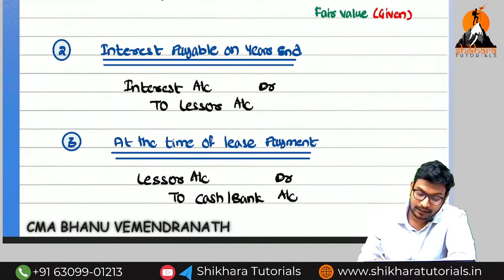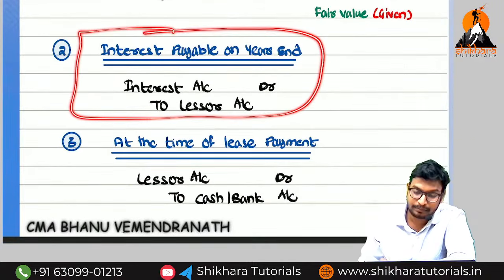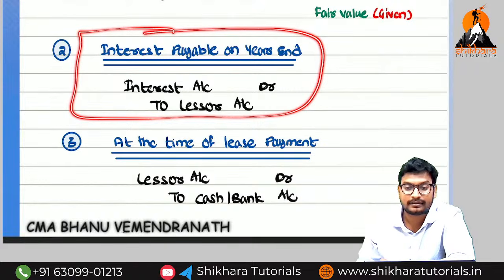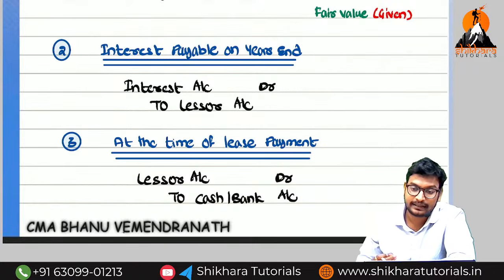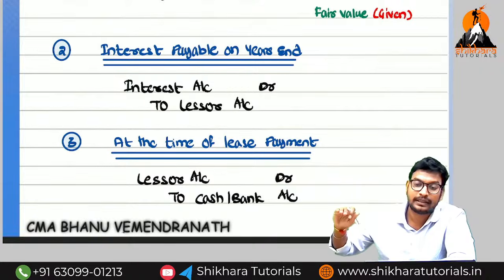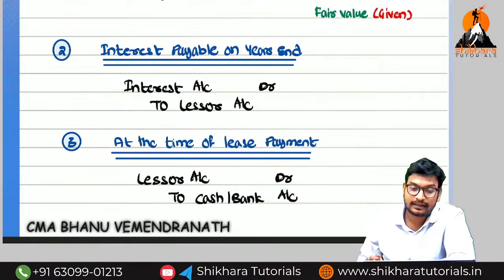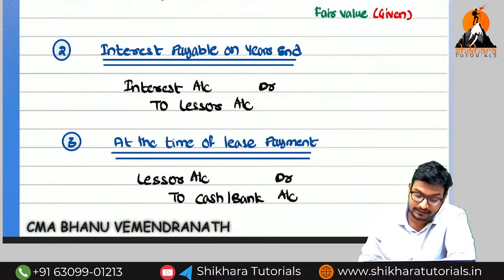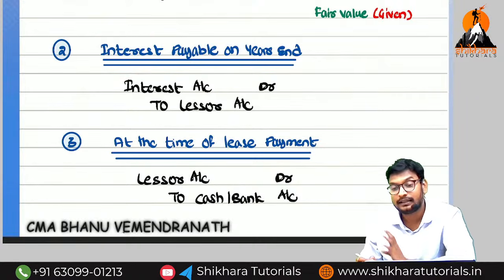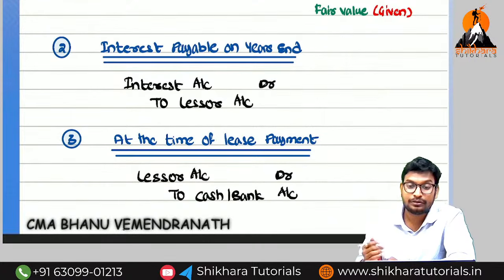What do we need to pay? Every year end we need to pay the interest. Why do we need to pay the interest? We are purchasing the asset on credit, but we are not going to pay the amount in a single term. We are going to pay the amount in a series of rentals. For that reason, the lessor has to wait. For that reason, we need to pay the interest. How to calculate the interest, we can see. So the interest due entry first we need to write.